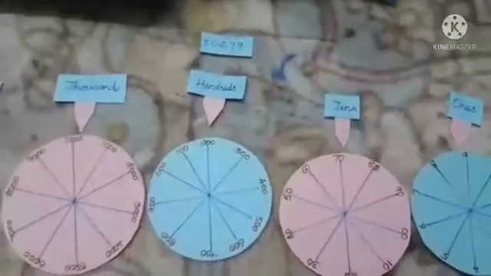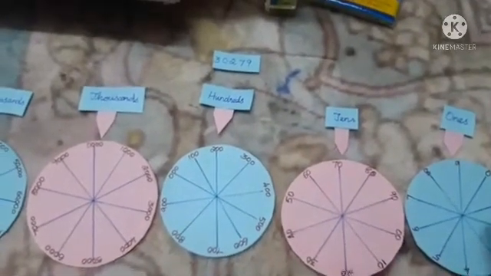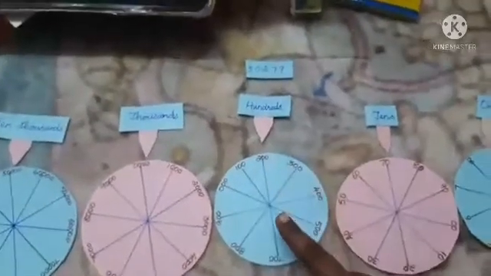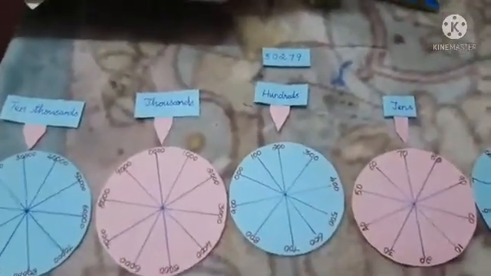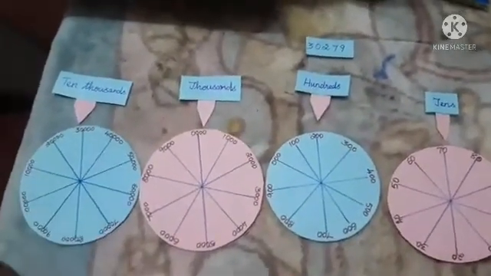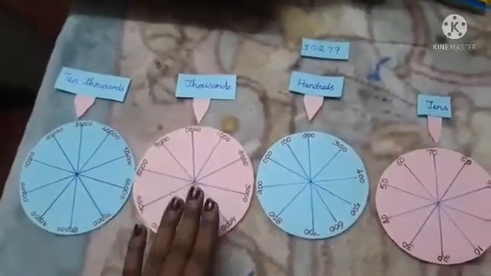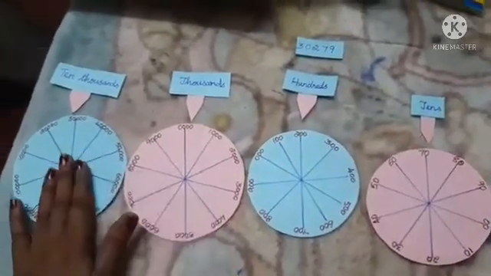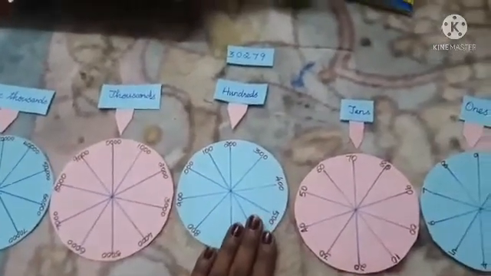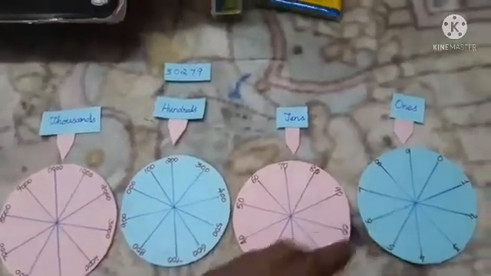We place the 9 in the ones place, 70 in tens, 200 in hundreds, 0 in thousands, and 30,000 in ten thousands.